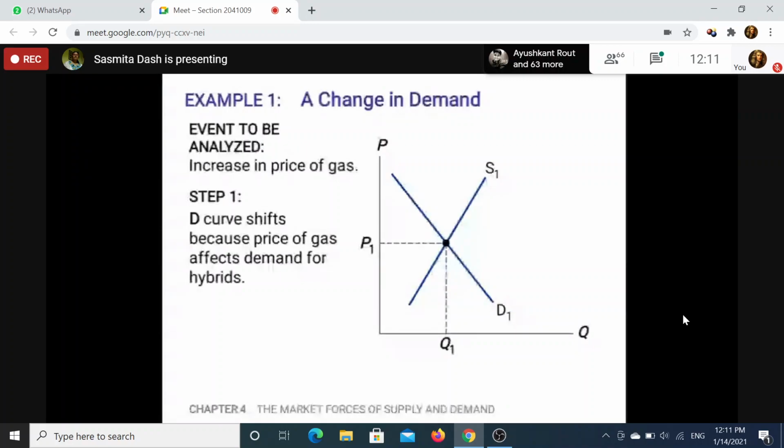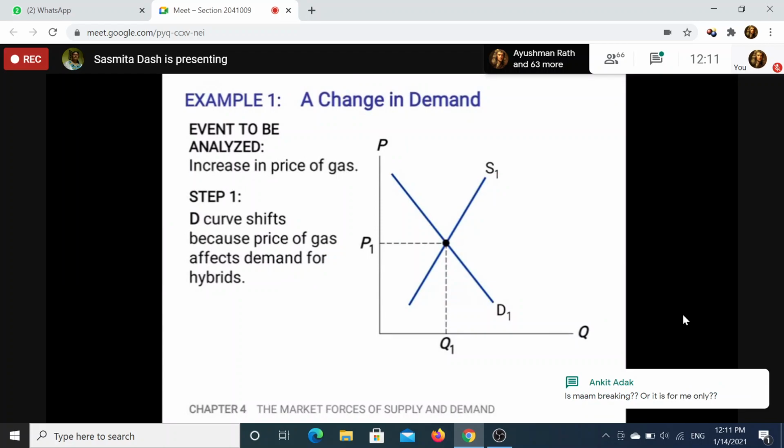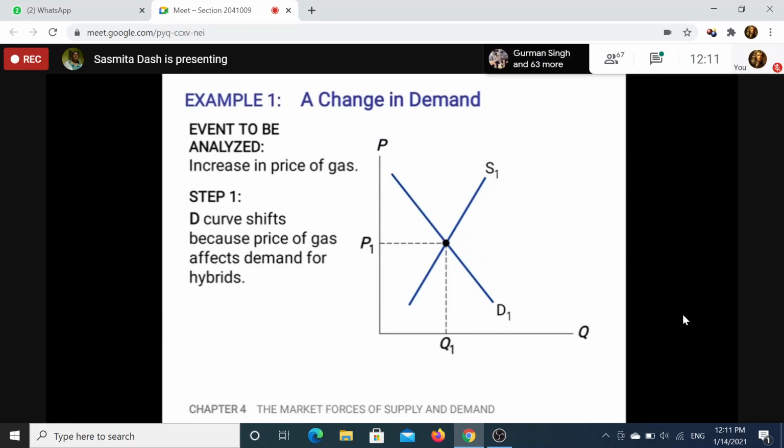Yes, what happens to the demand of the hybrid car? It increases, as it runs with a battery backup. If it increases, the demand curve will shift to which side? When we know an increase, it is always a rightward shift, and in case of a decrease, always a leftward shift. So what will happen to the demand of the hybrid car? Will the demand curve shift leftward or rightward?